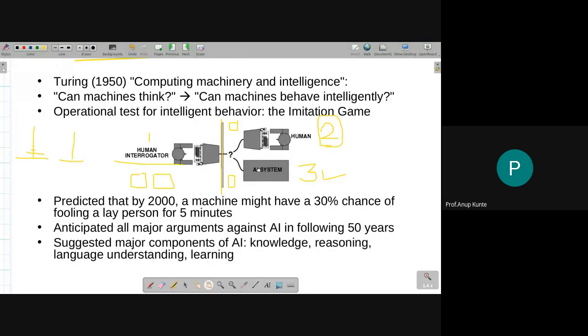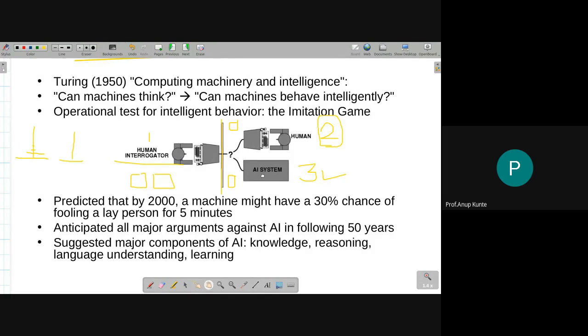Then only it can interact with the human interrogator like a human being. Because who is the AI system competing with? It is competing with the human interrogator. So if, in true sense, I want to design the Turing test for testing whether a system is AI or not, then that AI system must have natural language processing ability.